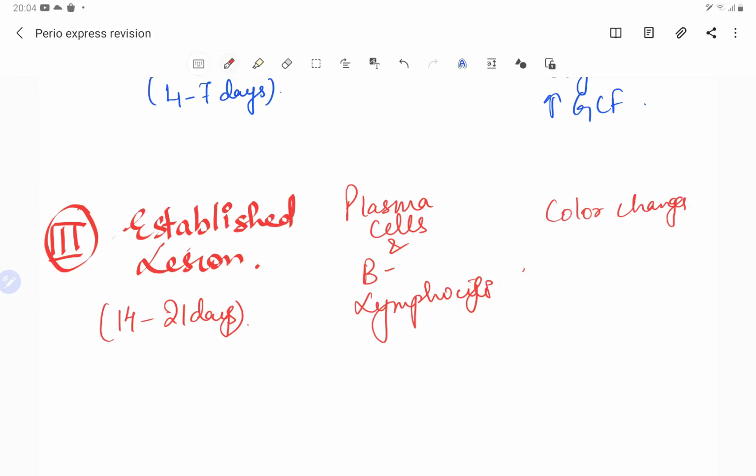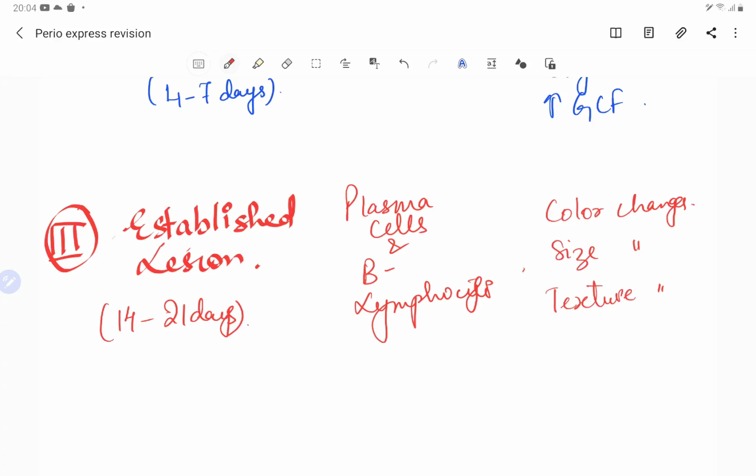size change, texture change, so loss of stippling, all these things which we have talked about in the normal morphology of the gingiva. So there is a change in the color, change in the size, change in the texture of the gingiva, and so on. So now the gingiva is no more firm and resilient. Now the gingiva is no more coral pink, it's red, and sometimes because of the venous stasis we also see the bluish hue which is present.